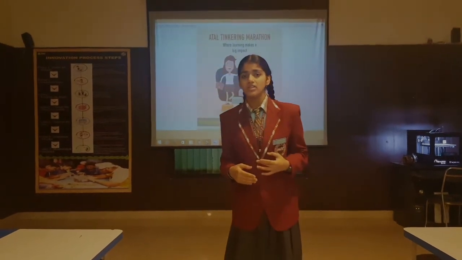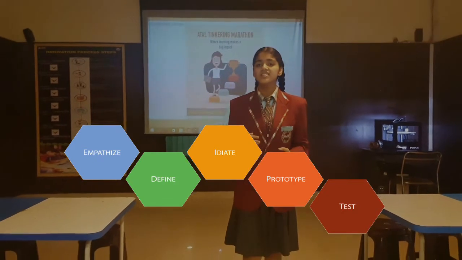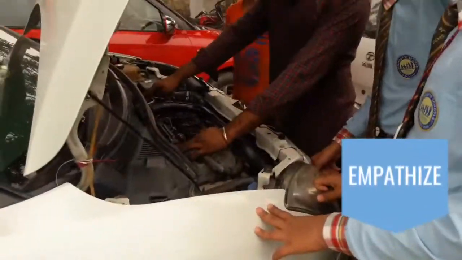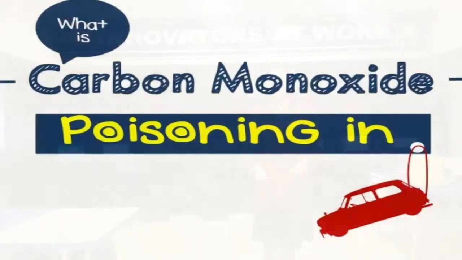Our project is made on the basis of design thinking, which has 5 basic steps. The first step is empathize, in which we visited local workstations in order to analyze the problem. Our next step was to define the problem. Our problem is carbon monoxide poisoning in cars.